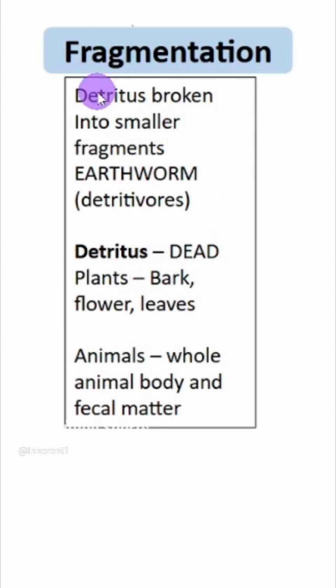Fragmentation, as the name suggests, big chunks are broken down into fragments. The key player is earthworm. It is also called farmer's friend, and it comes in the category of detritivores. What is detritus? It is the dead remains of either plant or animal. There was one question designed on this also, so you should be absolutely clear what is detritus. Bark, flower, leaves, anything which is shed off from plant becomes the detritus. Animal, the whole animal body or the fecal matter, that constitute detritus.